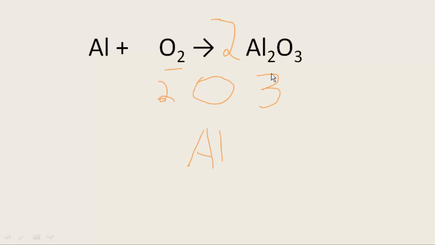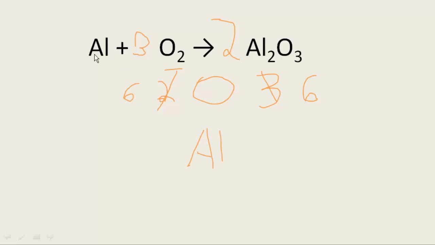Okay, that gives me 6 over here. Well, I have 6 over here. How do I get 6 over here? I have to make this 3 now. So 3 times 2, this is now 6. I have 3 packages, there's 2 in each one. Okay, so that's balanced. Now let's look at aluminum.